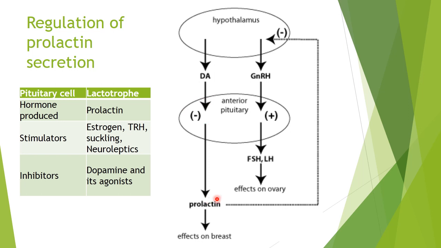Prolactin itself has effects on the release of gonadotropins. By inhibiting the hypothalamus, it inhibits the gonadotropin releasing hormone, the deficiency of which causes less release of FSH and LH.